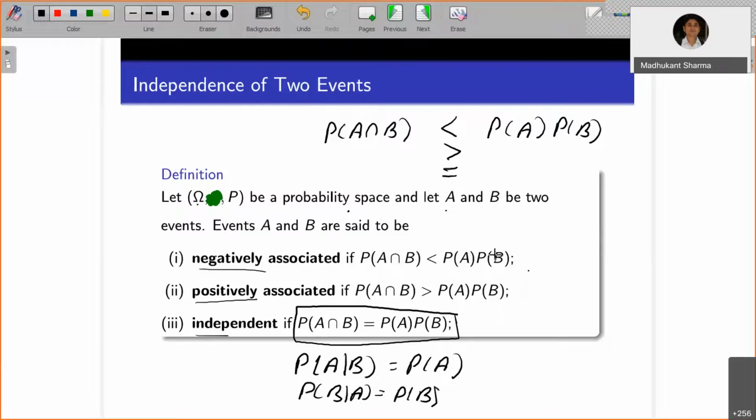With probability of B greater than 0, probability of A given B is less than probability of A, which means negatively associated. If probability of A given B is greater than probability of A, that means positively associated, and so on. You can relate it to why it is called negatively or positively.